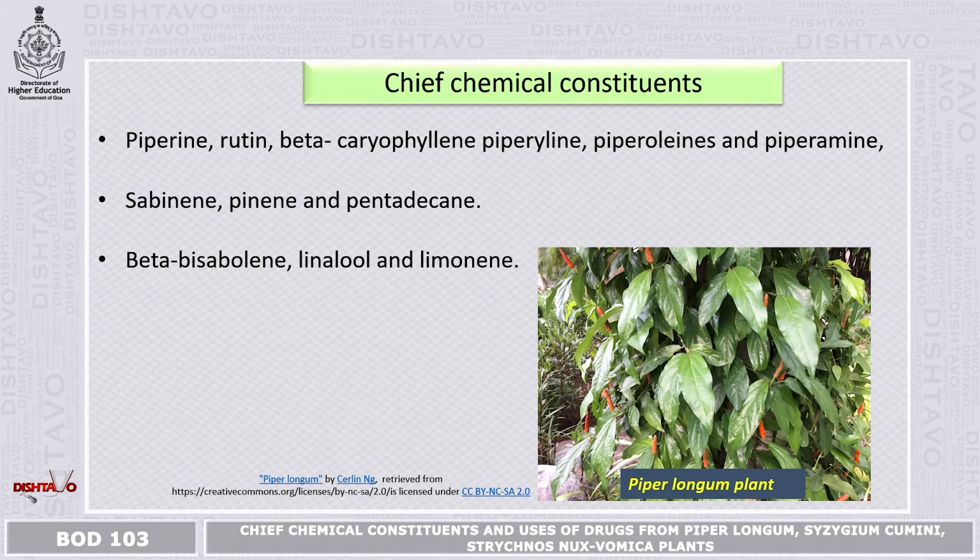The chief chemical constituents of this plant are piperine, rutin, beta-caryophyllene, piperyline, piperlonguminine, and piperamine. If you see the plant, you also have the sesamin, pyrines, and pentadecane. Beta-bisabolene and linalool are also present. Lamininone is also one of the chemical constituents of this plant. In this picture, you can see the entire plant fruiting in its habit.